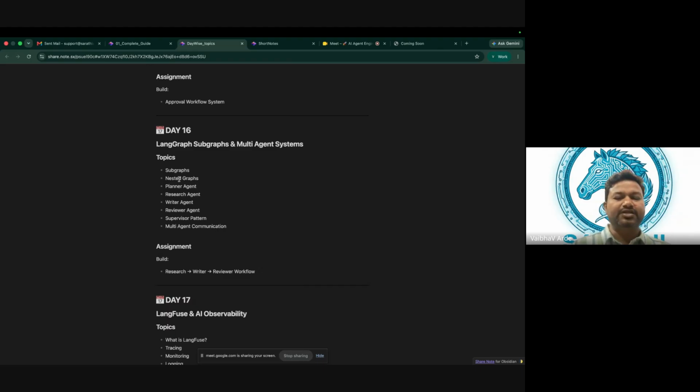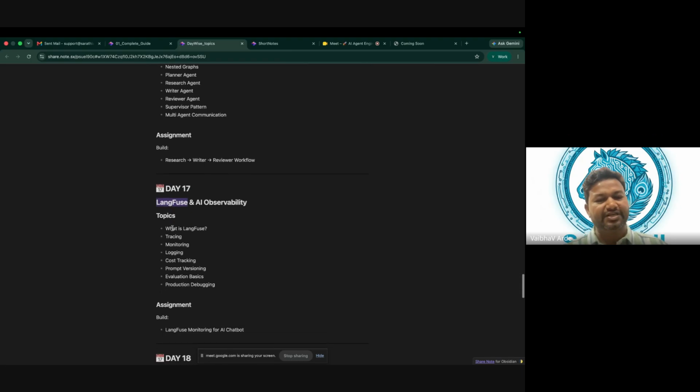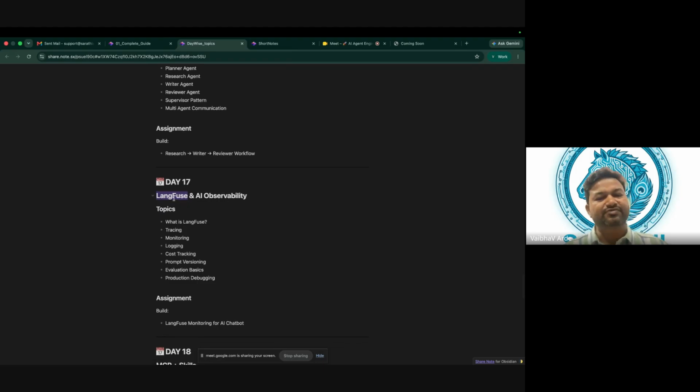Okay, now observability is one of the important things, but there is another company, I just forgot the name of it. They came up with LangFuse. It is an open source application which is a substitute for LangSmith. So what we will do, either we will go with LangFuse on day 17, or we can use the free version of LangSmith. This is just for the observability.